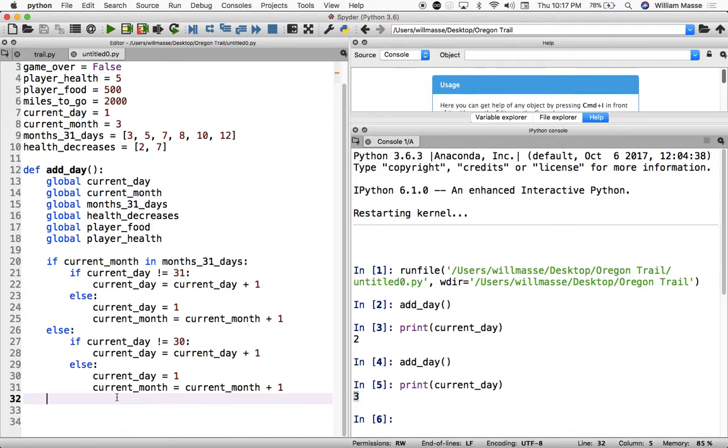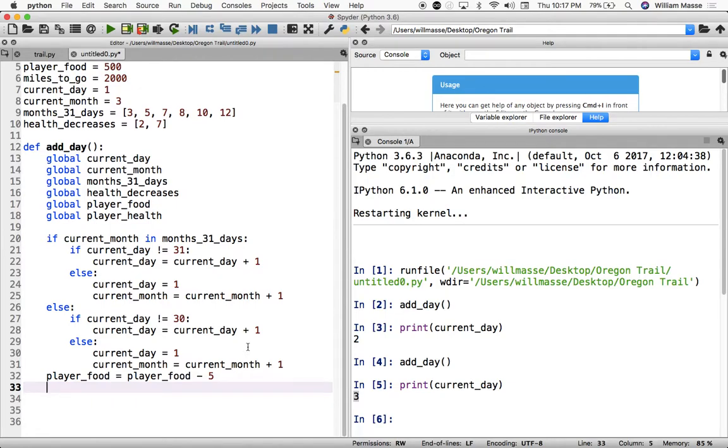So once we have the days adding up, the next thing to do is every day that goes by, the player's food needs to decrease by 5. Well, this is easy. So what we're going to do is just right here in the function, make sure you're indented correctly, so not inside any of those if statements. We're just going to do player food equals player food minus 5. And that will cause you to lose 5 food.